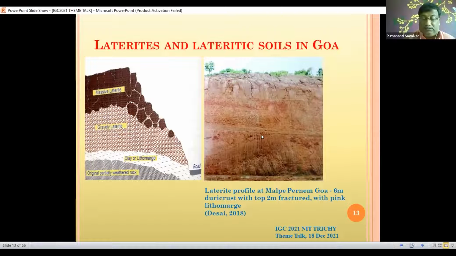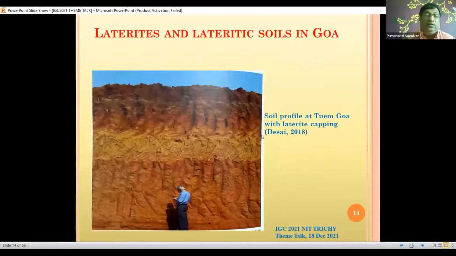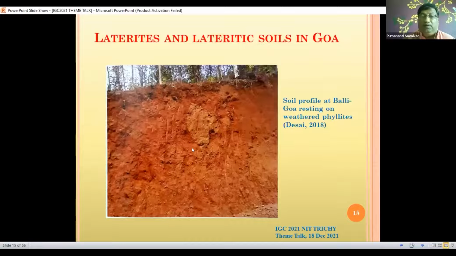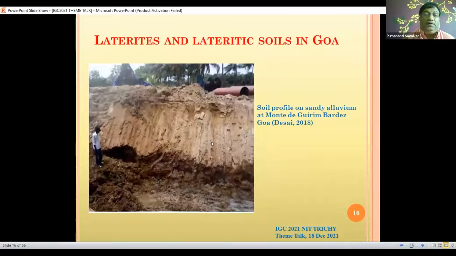This section was taken at a place called Purnanand, towards north of Goa. This is another profile in North Goa, wherein we can see the laterite profile and the lithomarge layer clearly. This is another soil profile in south of Goa, a place called Bali. This figure is from another place in North Goa, called Bardez. You can see here this clay, and the color has now changed from brown to dark brown.